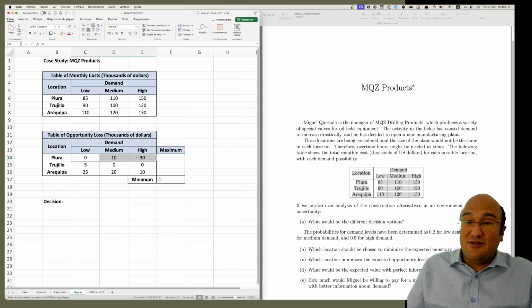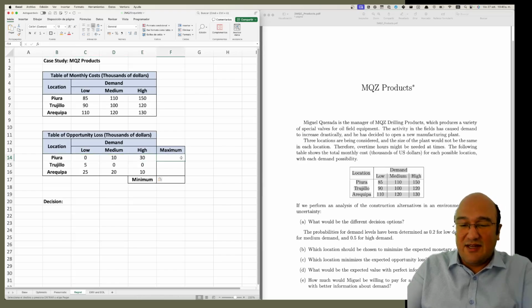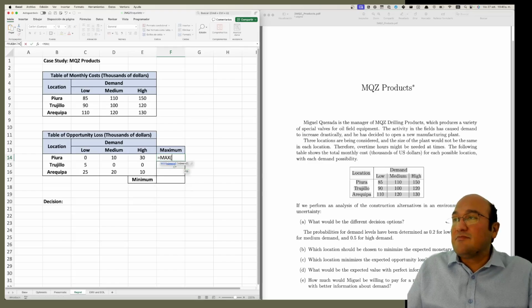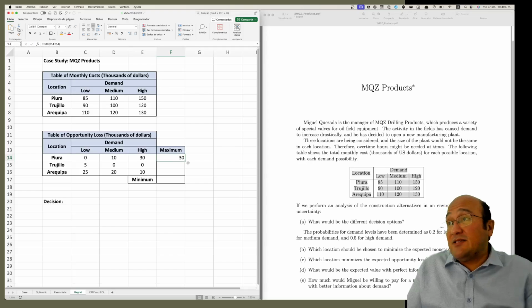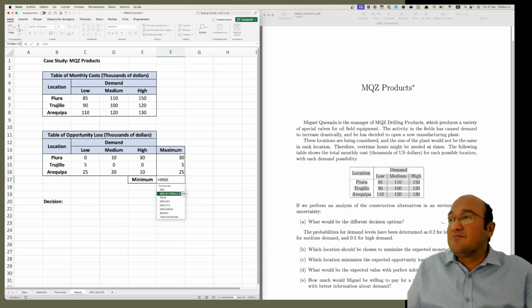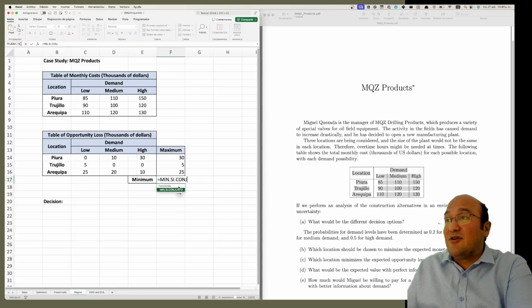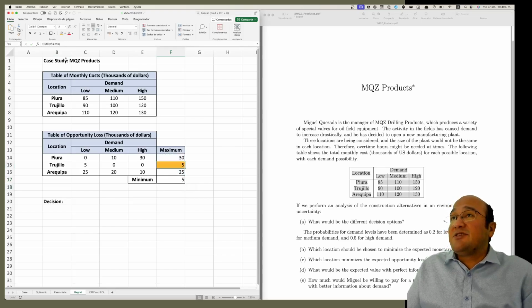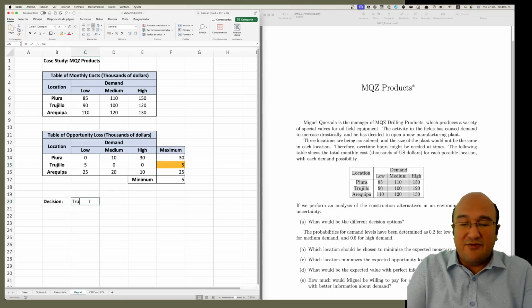We choose the worst opportunity loss of the row. That's for the maximum. The worst is the maximum. And of course, from all these numbers, we prefer the lowest one. The lowest opportunity loss. So we put the minimum. Oops, wrong formula. Minimum of this. It's 5, which is associated with Trujillo.